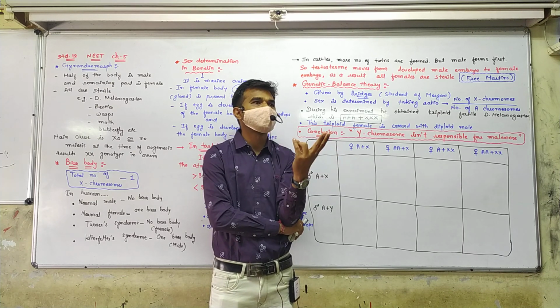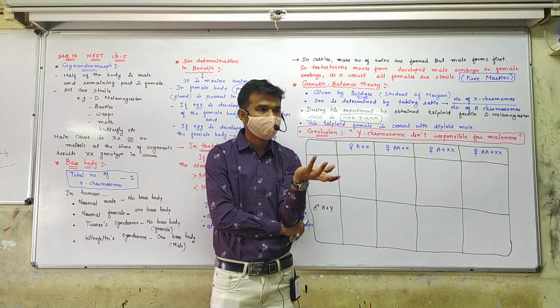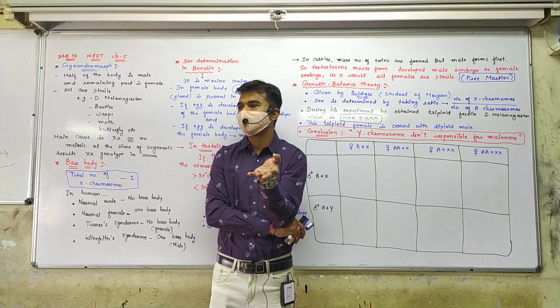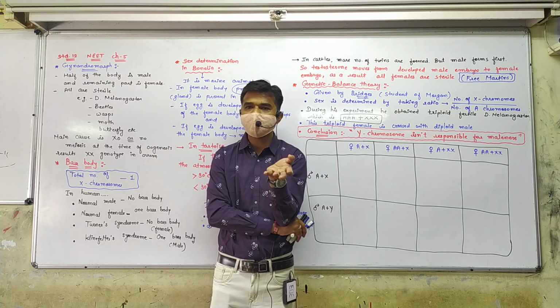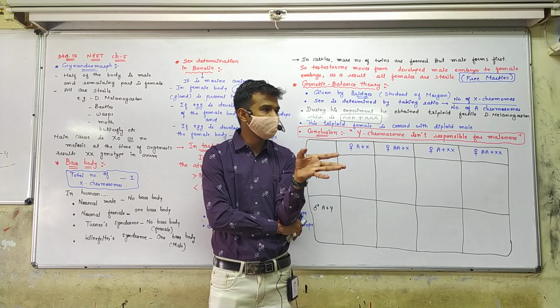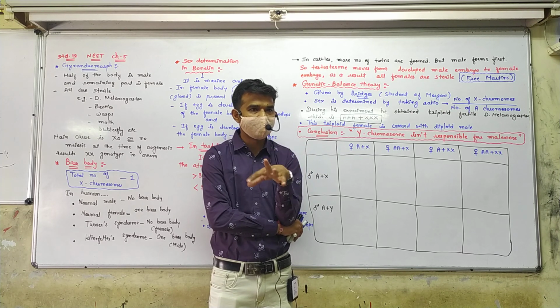So here two options are there: greater than 1, less than 1. Fine. And if you think about the normal male, what is the genotype? Double A plus XY.